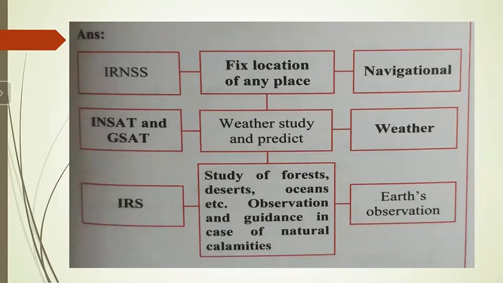Then IRS. So it is for the study of forests, deserts, oceans, etc. and observation and guidance in case of natural calamity. Okay. So it is the Earth observation satellite. So this type of question, that is complete the table and all. This type of questions are asked, and very easily you can get the mark for this type of question. Okay.